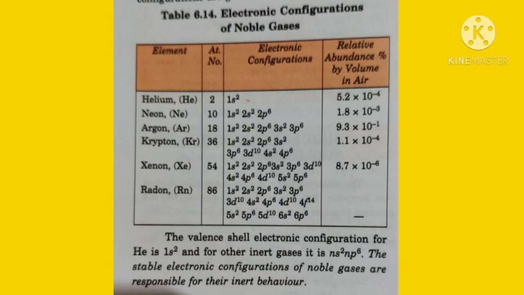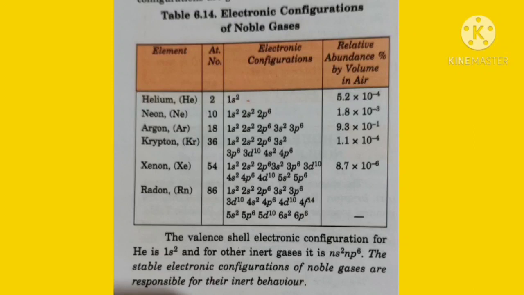The helium electronic configuration is 1s2. All the noble gases have completely filled shells. For neon, 1s2, 2s2, 2p6. For argon, 3s2, 3p6. Krypton is 4s2, 4p6. Xenon is 5s2, 5p6. And radon is 6s2, 6p6. And the relative abundances are given.